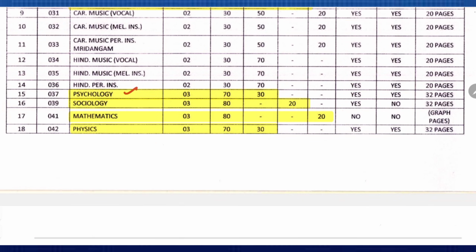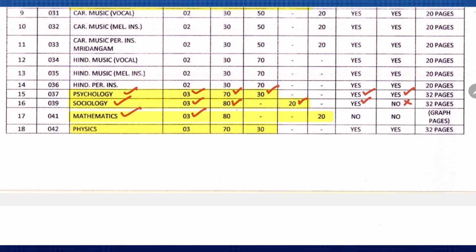Next, psychology, 3 hour theory exam of 70 marks and 30 marks practical, and an external examiner with practical answer book will be provided. Then same for sociology, 3 hour exam, 80 marks, and 20 marks project; an external examiner will be appointed but no answer booklet.